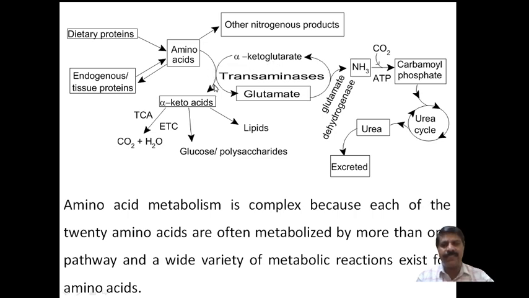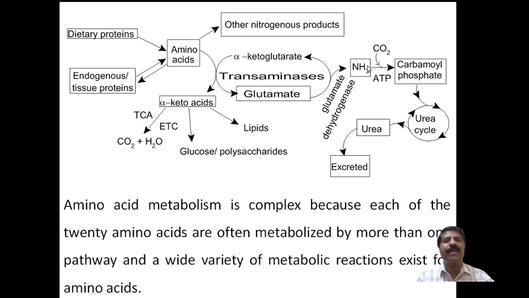Here one byproduct is a keto acid, and another that will be formed is glutamate. Therefore, the amino acid here is usually glutamate. This glutamate undergoes a transamination in the presence of glutamate dehydrogenase to form alpha keto glutarate. Alpha keto glutarate again combines with an amino acid which comes from food, and again it cycles, forming alpha keto acids and some glutamate. Another byproduct in this glutamate dehydrogenation process is ammonia.